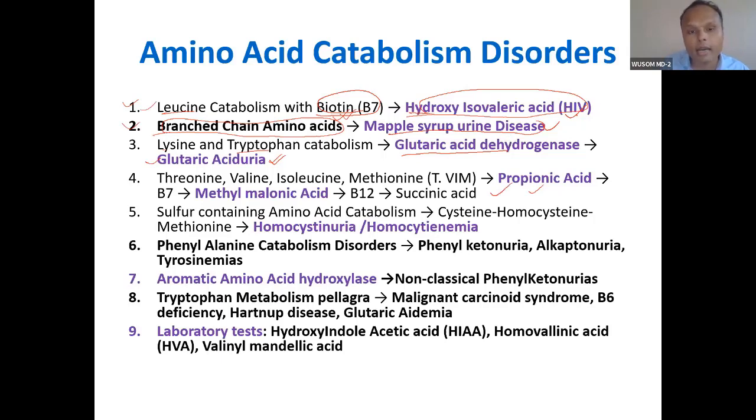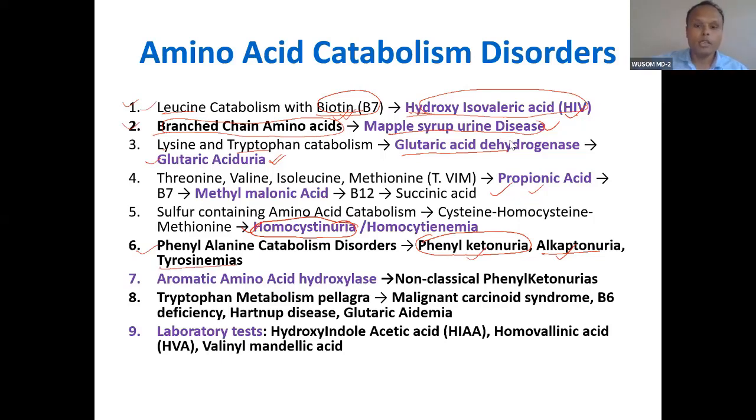Then sulfur containing amino acid catabolism, which is what I told you about in the vitamin and homocystinuria correlation. There are 3 sulfur containing amino acids: 2 standard amino acids, methionine and cysteine, and 1 is homocysteine. We will talk about homocystinuria in relation to this. Then phenylalanine catabolism, which is also a very important concept. In phenylalanine catabolism there are 2 important disorders: phenylketonuria and alkaptonuria. We will talk about these 2 disorders, and we will also mention tyrosinemia, 3 types only.